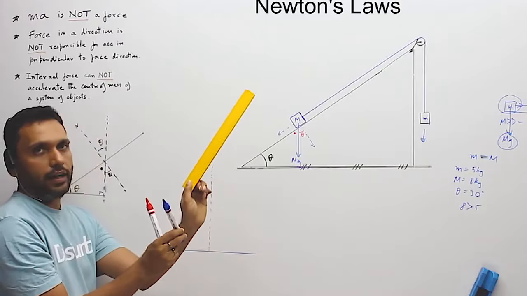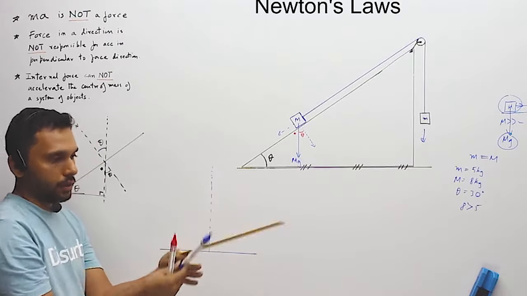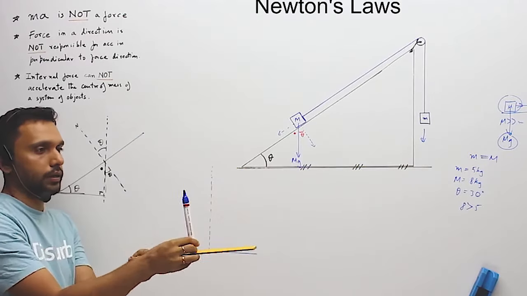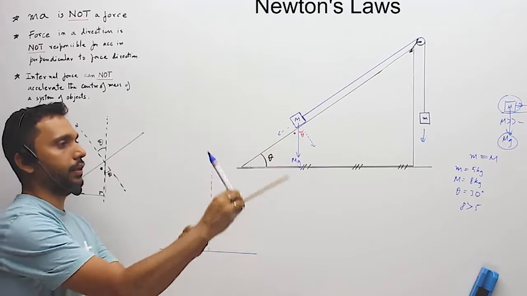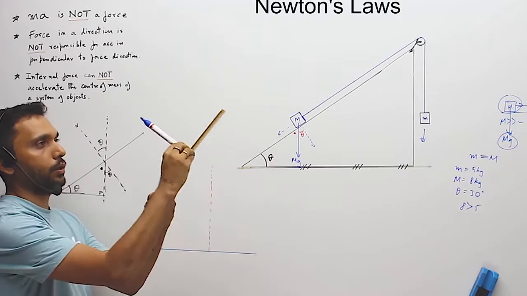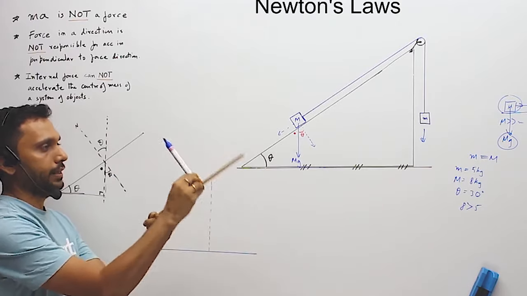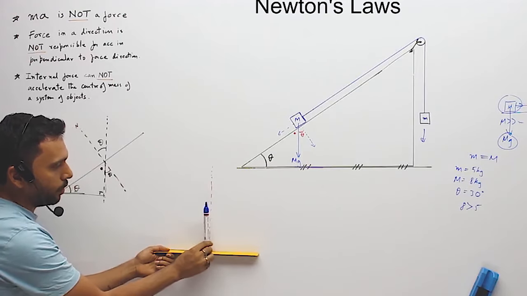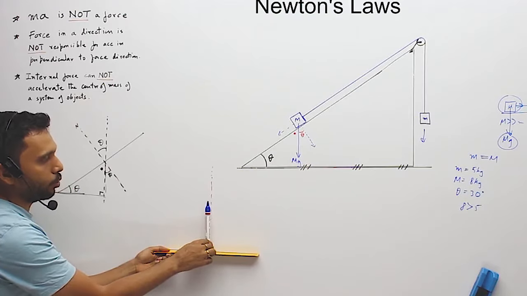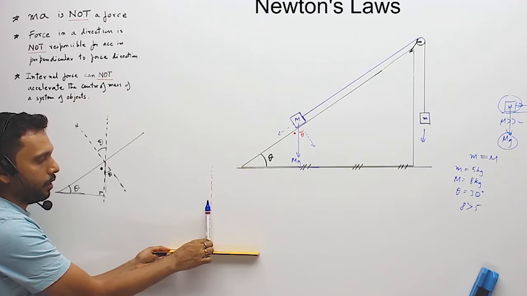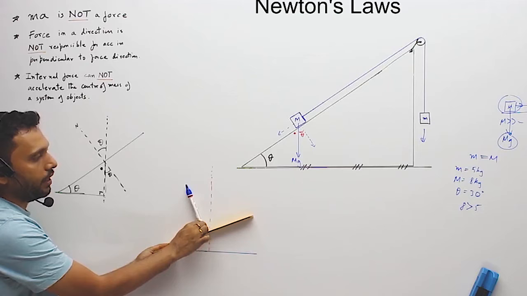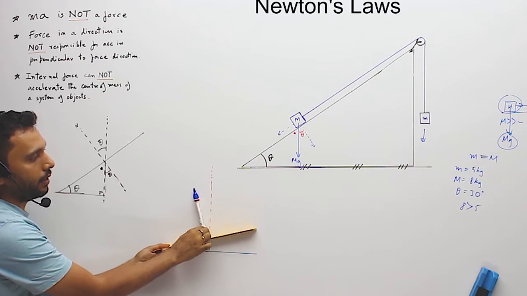So this is the inclined plane, and this is the normal to the inclined plane. This blue marker is the normal to the inclined plane. If I make the inclined plane go like this, the normal will also turn accordingly. Look over here. If my inclined plane was absolutely flat, then my normal is absolutely vertical. Now if my inclined plane goes up by angle theta, then the normal leaves the vertical by the same angle theta. You can see that.